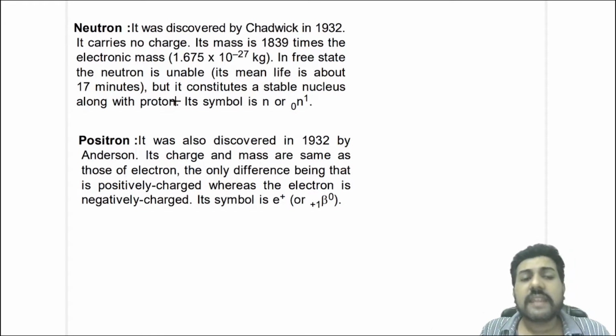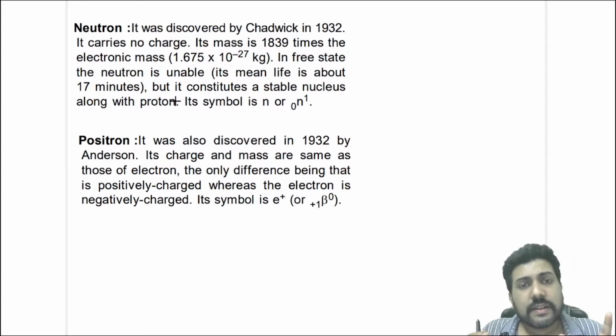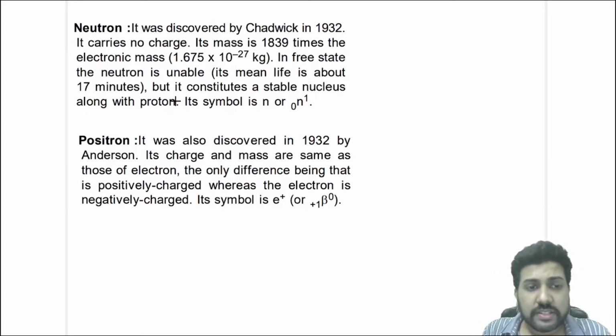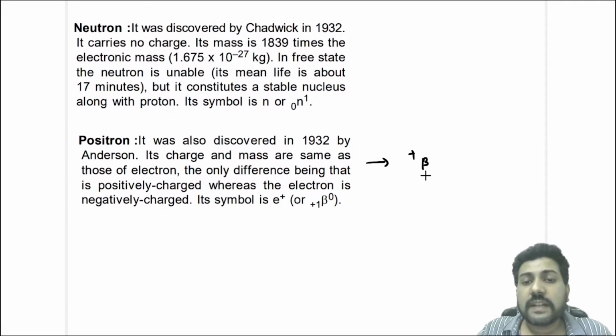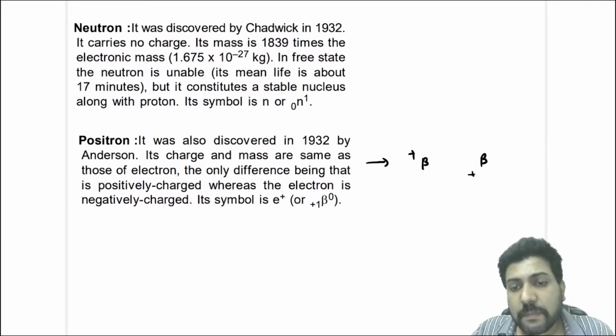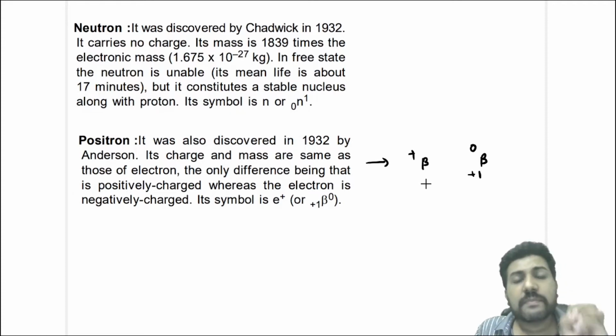The next elementary particle is a positron, which was discovered in 1932 by Anderson. Its charge and mass are the same as the electron. So mass is same, charge is same. The only difference is it is a positive charge. This is also called the beta plus particle. You will write it like this: beta plus 1 0. So the positron is the beta plus particle.